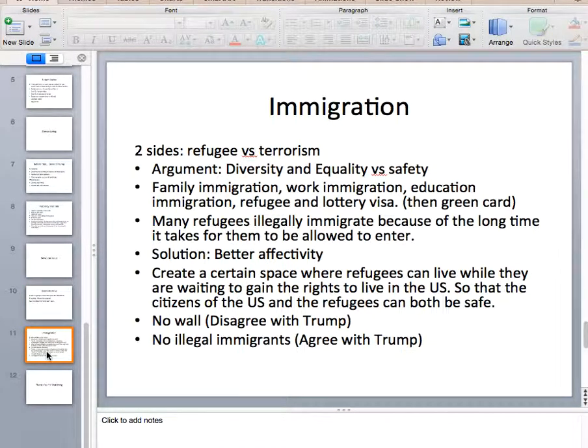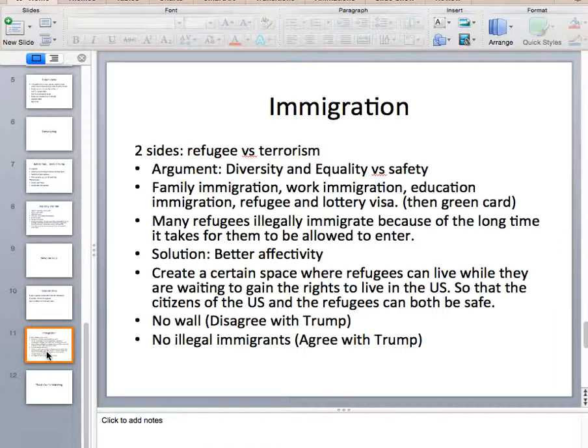And there's 2 sides for immigration. There's refugees versus terrorism, and it's mainly refugees, diversity, and equality versus terrorism and safety for the people in the state. Now, there's multiple types of immigration, like family immigration, work immigration, education immigration, refugee, other humanitarian aspects, lottery visa. This is all to gain the green card so they can stay in the United States.